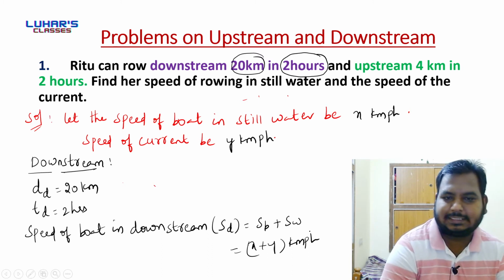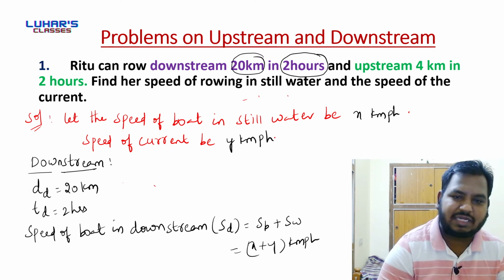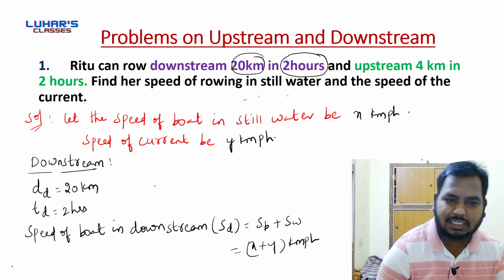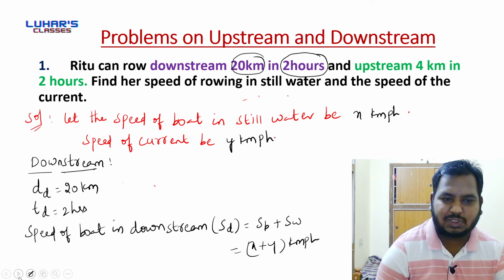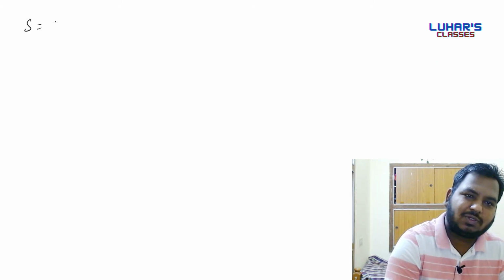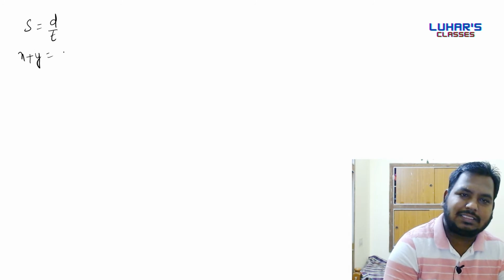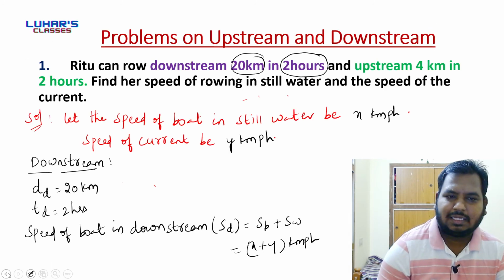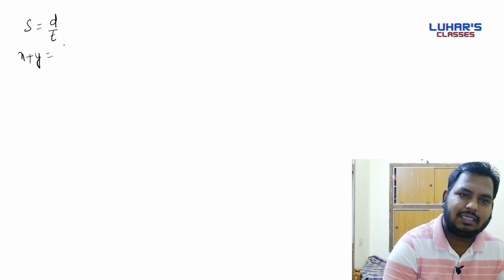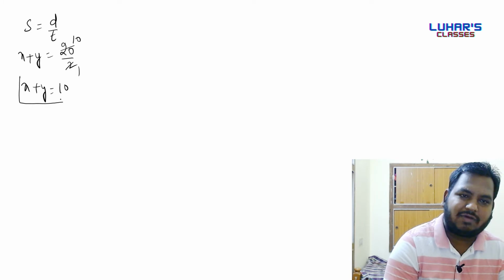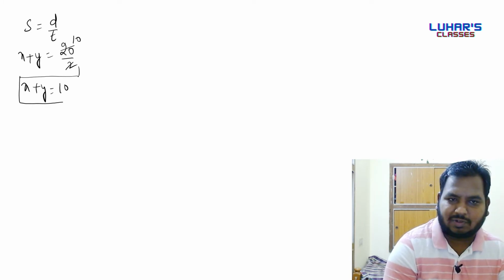Right. So we have distance, we have time, we have speed. Now we shall use the relationship between speed, distance and time. So we know that speed is equal to distance by time. So speed is x plus y, distance is 20, time is 2, 2 tens are 20, so x plus y is equal to 10. This is equation number 1.